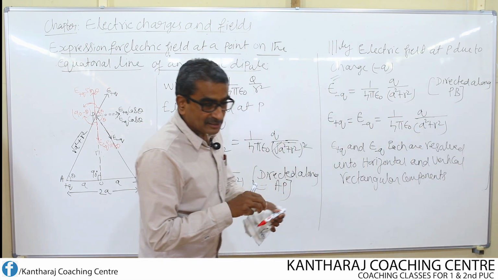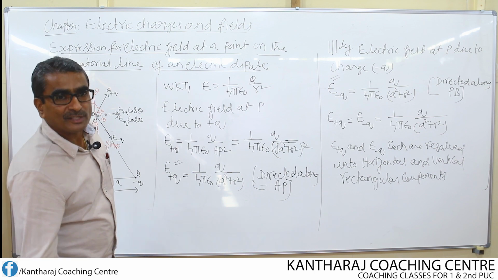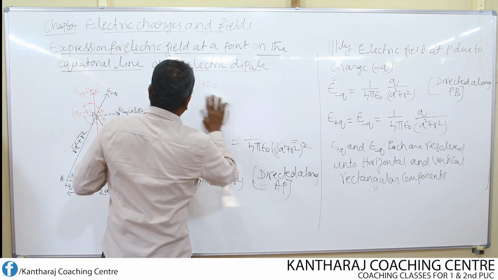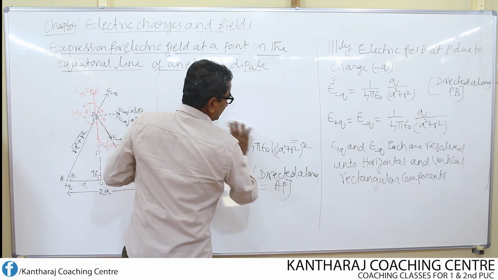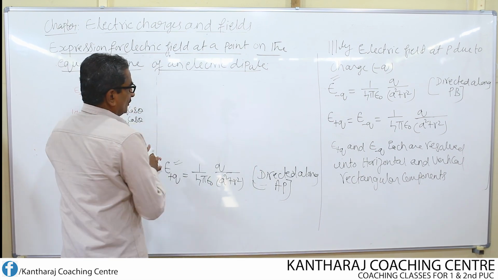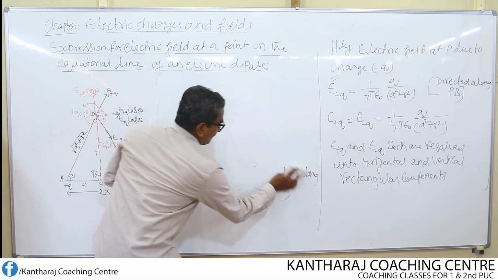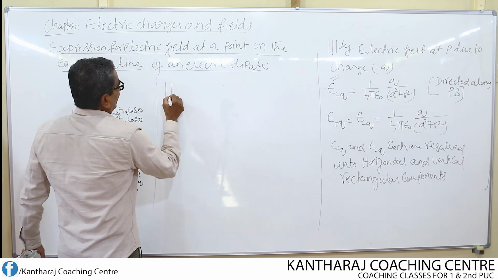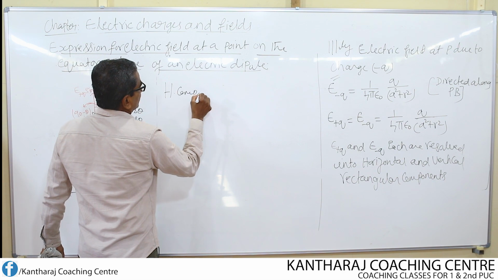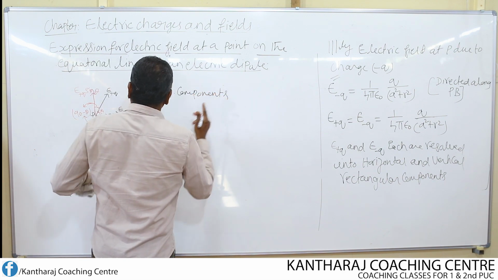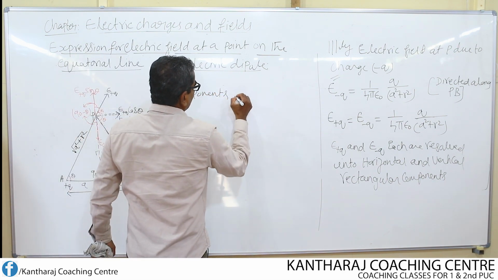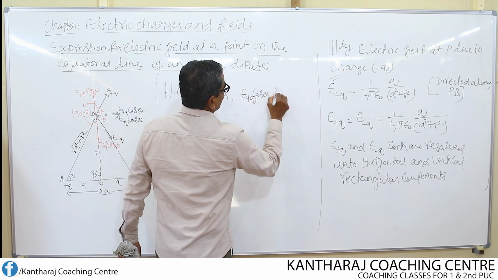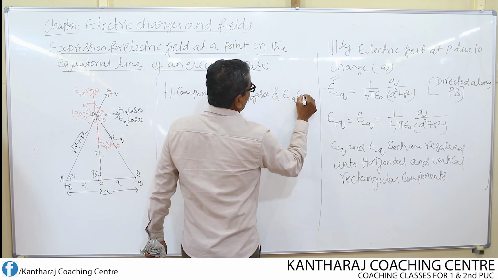What are those horizontal and vertical components now? They are like this. So it is nothing but horizontal components, E plus Q cos theta and E minus Q cos theta.